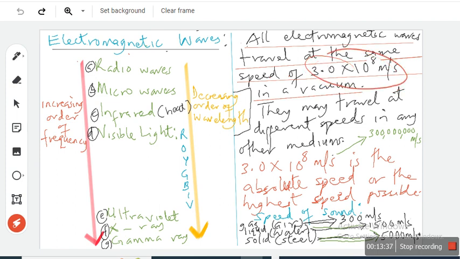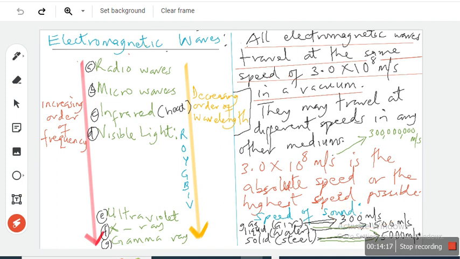Which one is bigger? This value, 3.0 times 10 to the power 8 meters per second, is actually 300 million meters per second. That's the speed of all electromagnetic waves in space, while the speed of sound in air is 300 meters per second. So the speed of electromagnetic waves in space is about 1 million times faster than the speed of sound.